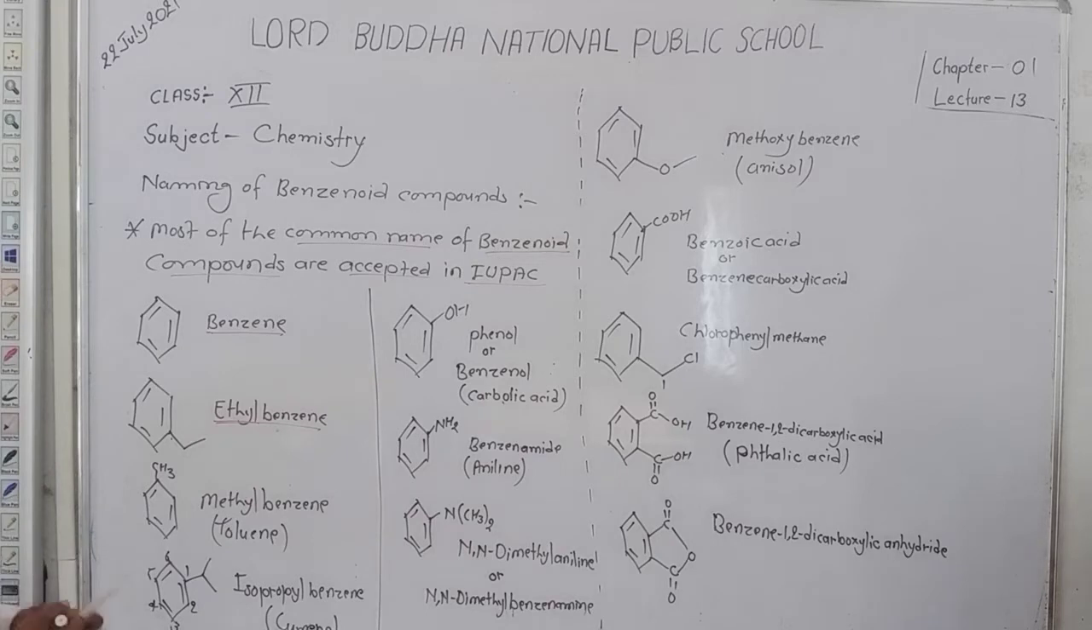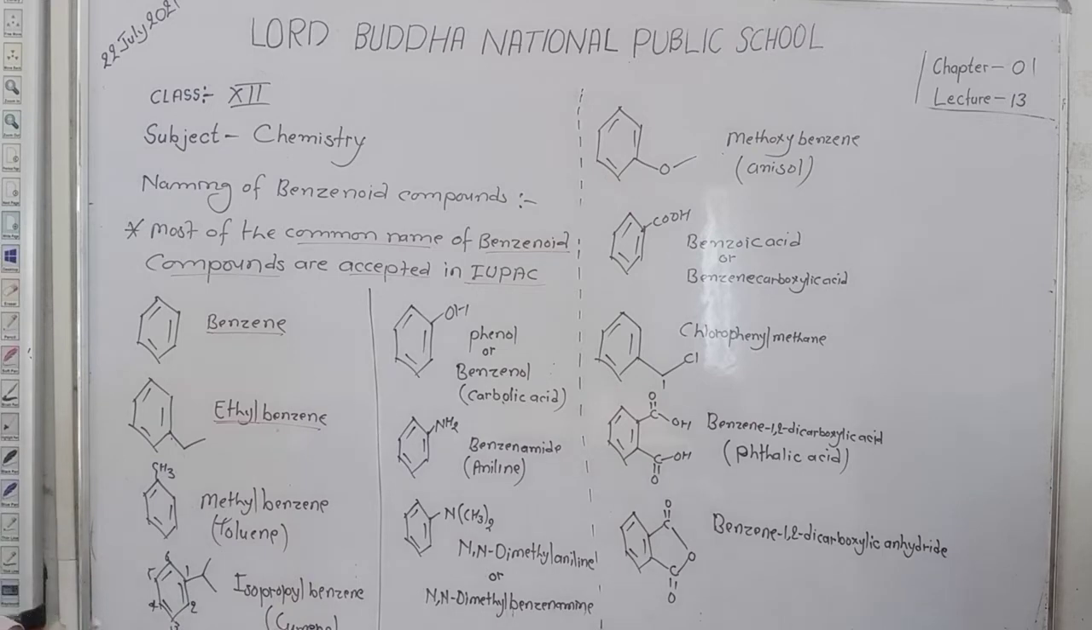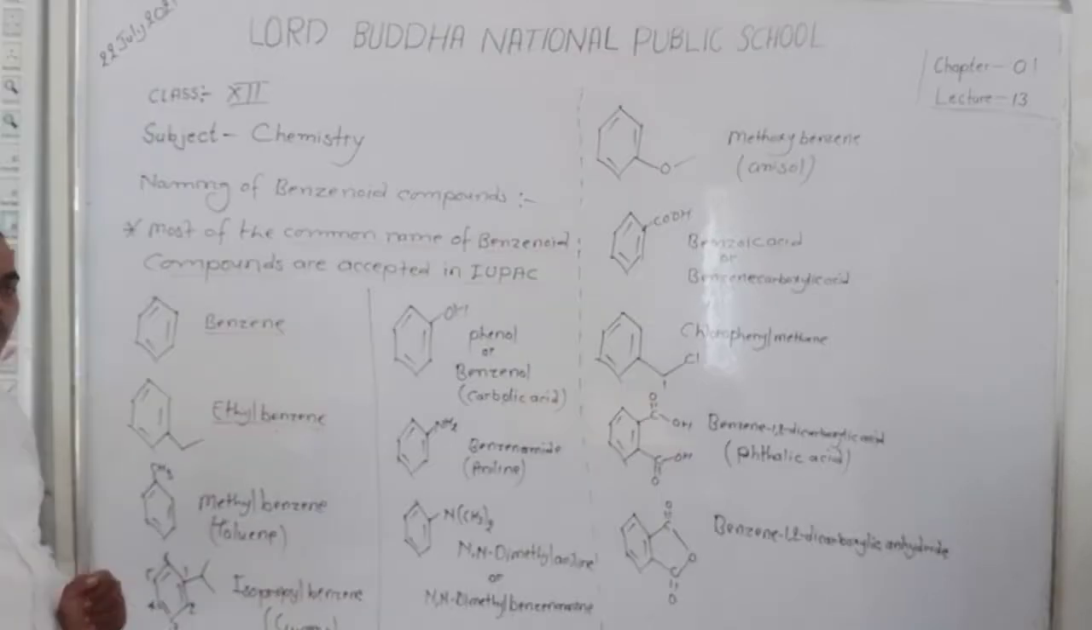Okay. Here, dear student, we observe three carbons, and this is isopropyl. So we write isopropyl, and for the ring, benzene: isopropyl benzene. Dear student, isopropyl benzene is commonly known as cumene. Okay.